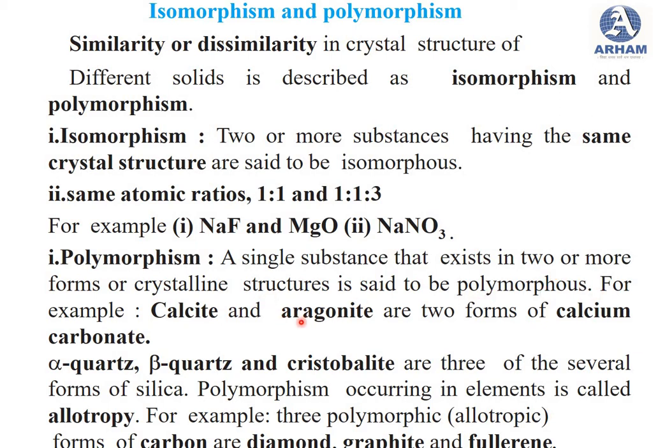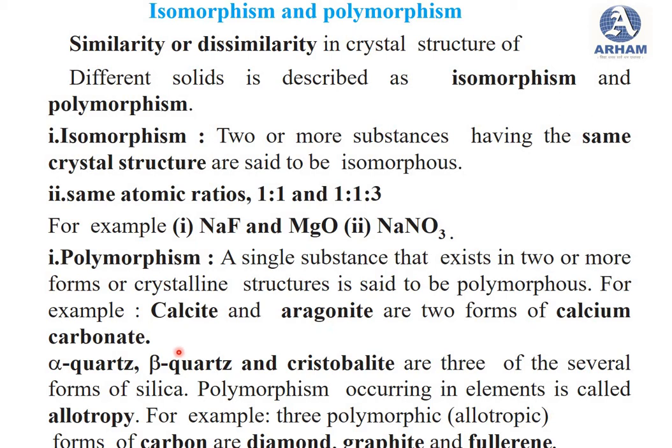So an example is given here: calcite and aragonite. These are the two forms of calcium carbonate. This calcium carbonate has two forms, that is calcite and aragonite. So that means this is a single substance. Calcium carbonate is a single substance, but it exists in two or more crystalline structures. So that is calcite and aragonite.